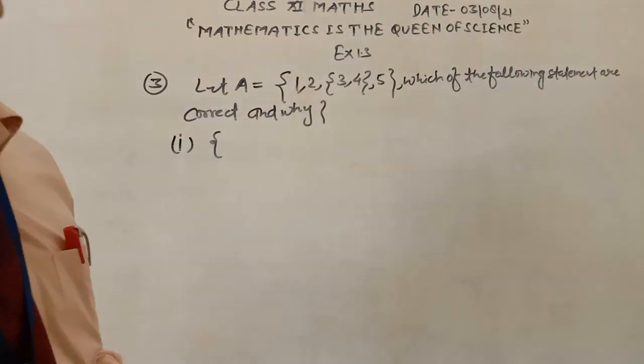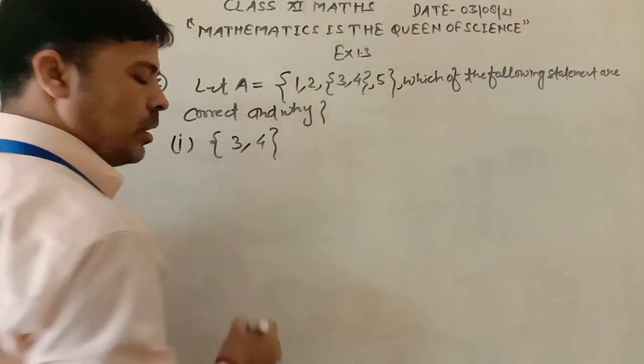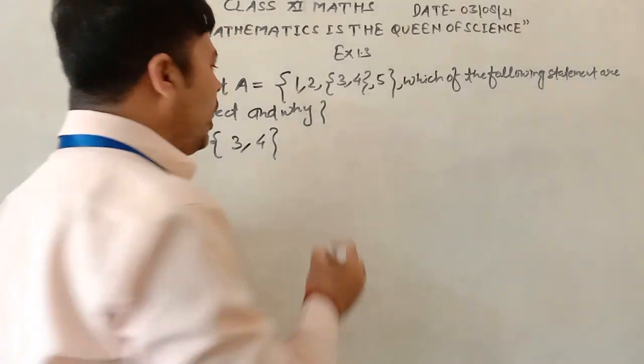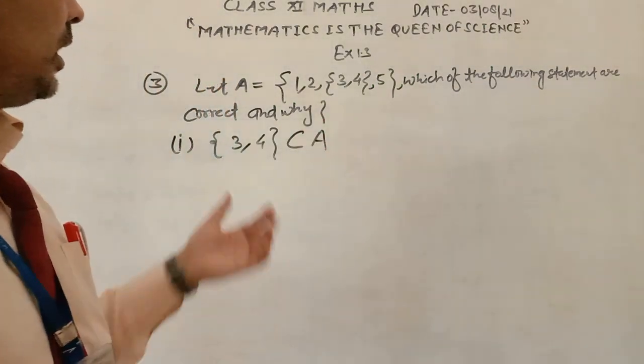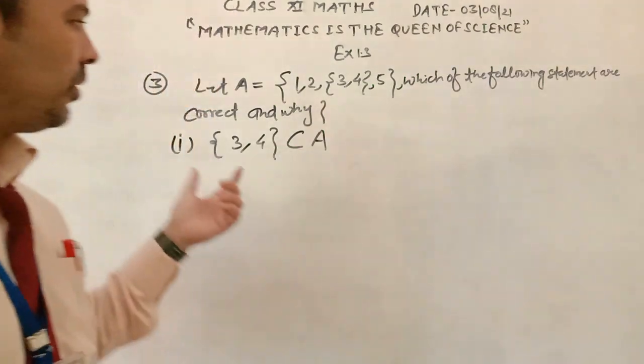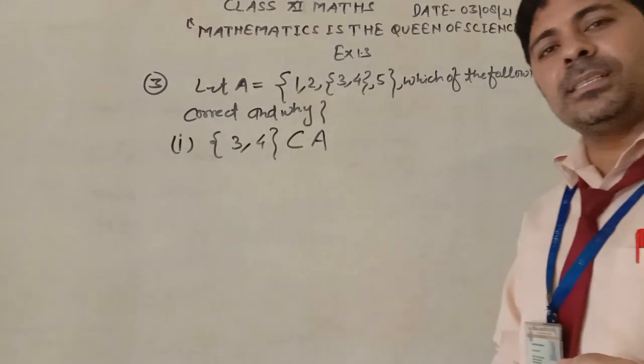It is given whether {3, 4} is a subset of A. Is {3, 4} a subset of A? No, it is not correct. Why is it not correct?